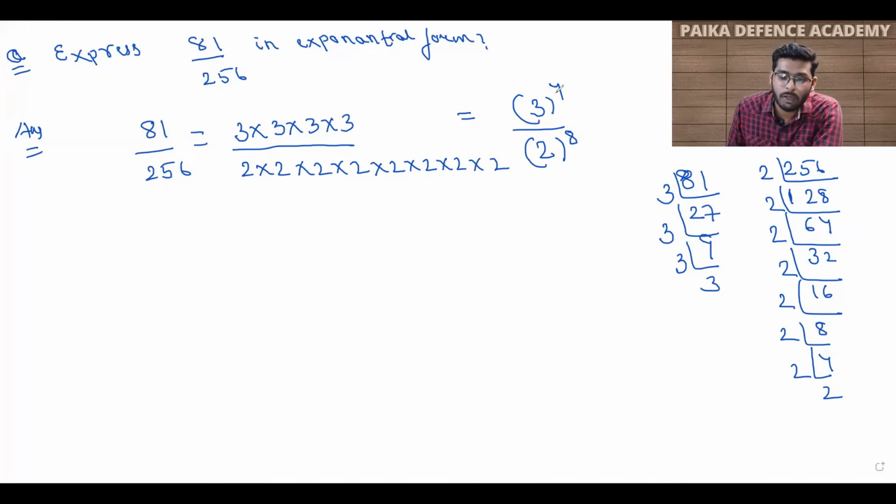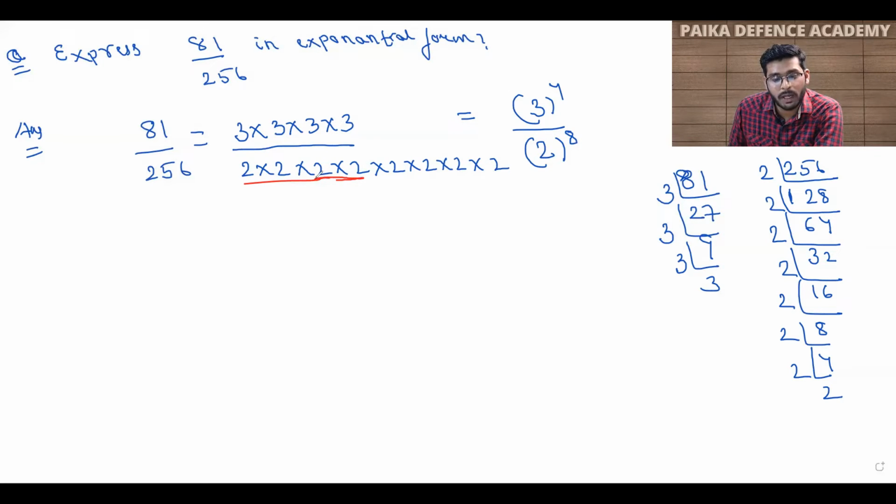Now students, see here, if I write like this, then the power is different for the numerator and denominator, so we can't put a single power on both. So we have to make a single power. In order to make a single power, what do we have to do? First of all, you have to count which has the smallest number of terms. Here there are 4 terms, but in the denominator there are a total of 8 terms. So you take the smallest one. The smallest one has 4 terms.